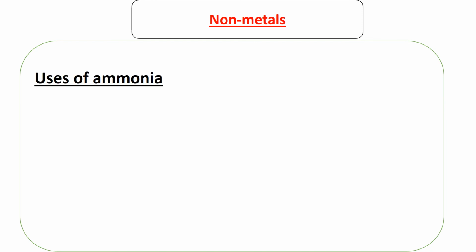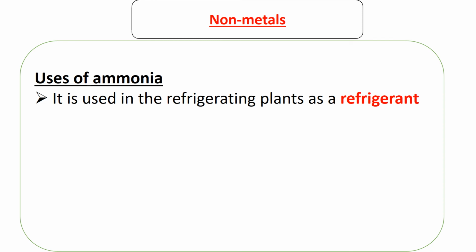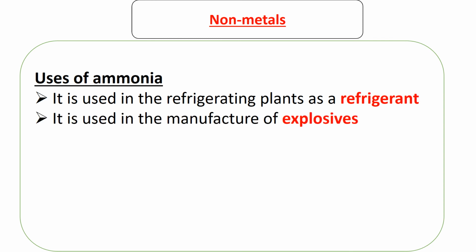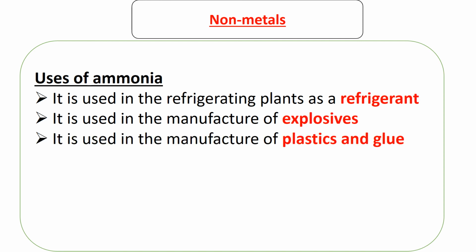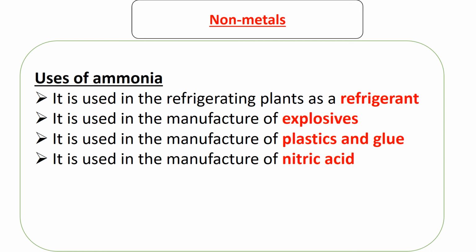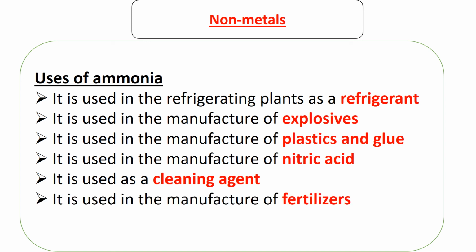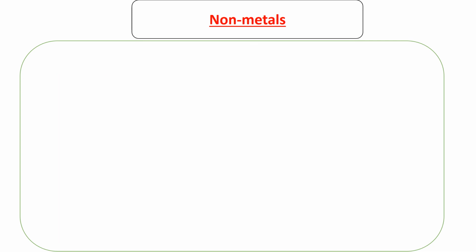So what are some uses of ammonia? It is used in refrigerating plants as a refrigerant. It is used in the manufacture of explosives, plastics and glue, and nitric acid. All these uses show the importance of ammonia, and that's why it was worth discussing. It is also used as a cleaning agent. It is used in the manufacture of fertilizers. This last point of fertilizers is the one that's going to end this discussion.